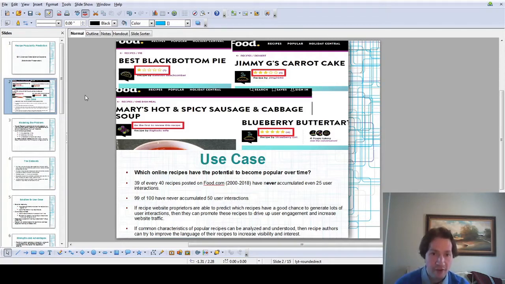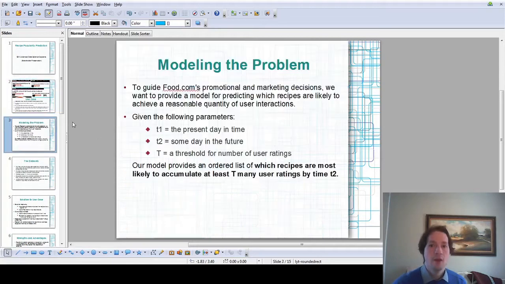So the idea for the project is that if food.com or other recipe website proprietors were able to predict which recipes have a good chance of actually generating a lot of user interactions, then they can promote these recipes, give them to the marketing team, put links on the front of the website, and that's going to drive up user engagement and increase website traffic.